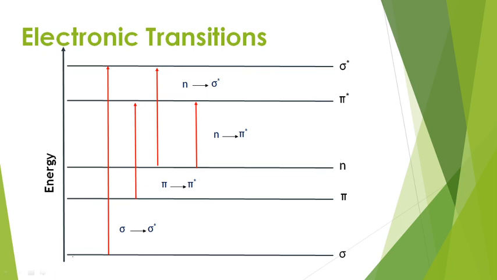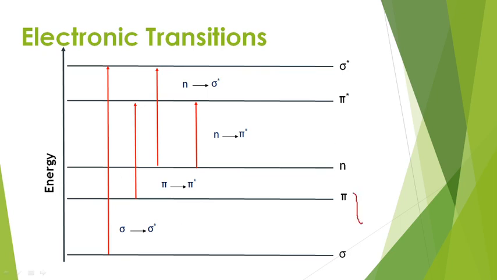See the electronic transitions. Here I am showing the sigma bonding orbital, here the pi bonding orbital, this is a non-bonding orbital, the pi star anti-bonding orbital, and this is the sigma star anti-bonding orbital. Now I am showing the names also.